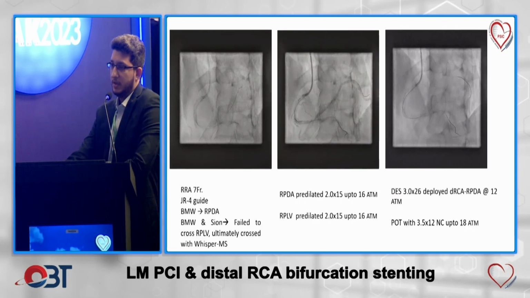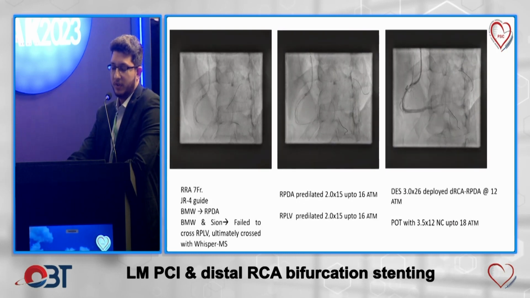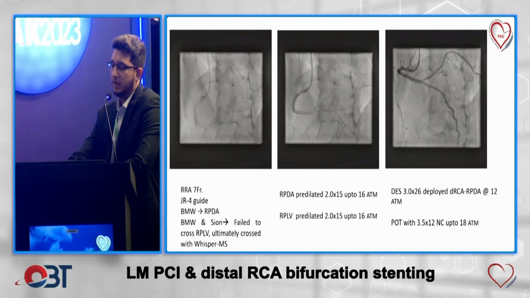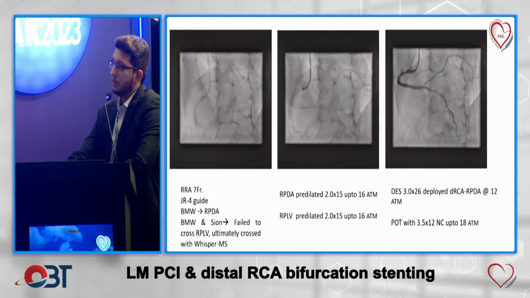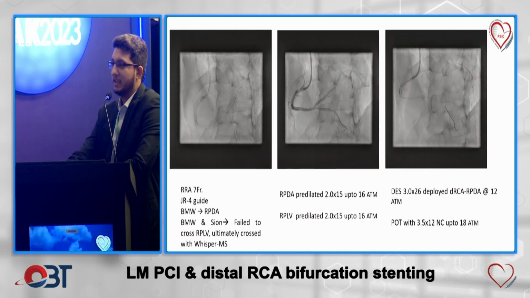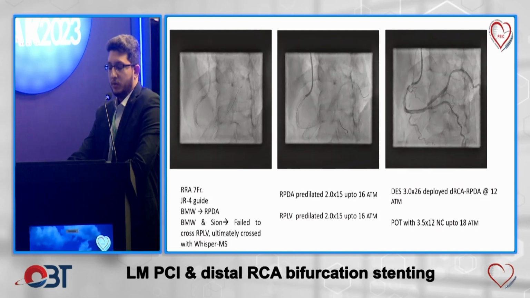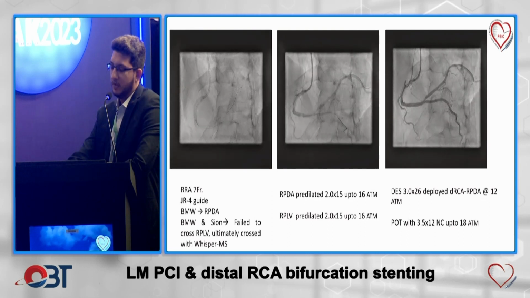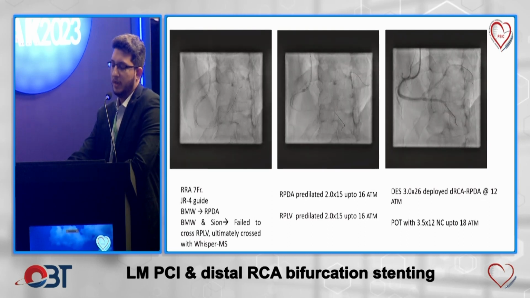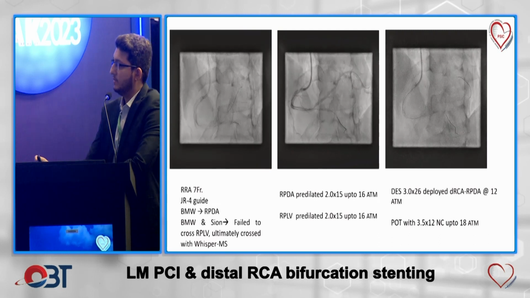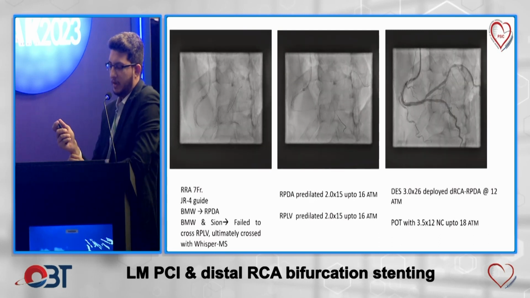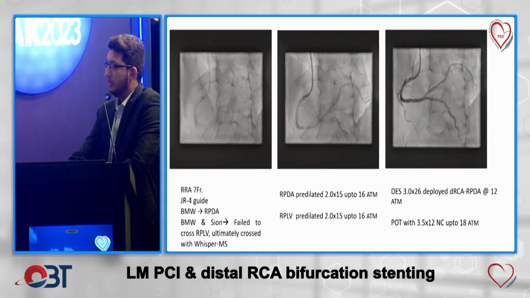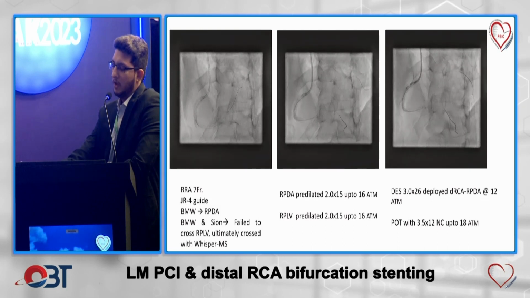Right radial 7 French access, JR4 guide was taken and both the PDA and PLV were wired with workhorse wires. The PDA was dilated with a 2.0x15 balloon up to 16 atmospheres. Soon after the dilatation, there was a severely compromised RPLV branch, which is unfortunately not shown over here, but it was severely compromised. So we decided on stenting.